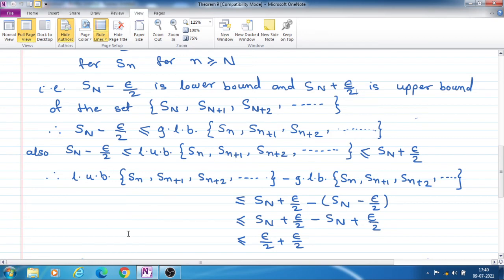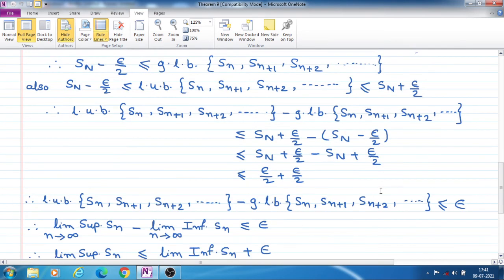So from these two inequalities we can take a subtraction. So LUB of this set minus GLB of the set is less than or equal to S_N plus epsilon by 2 minus S_N minus epsilon by 2. So S_N gets cancelled and epsilon by 2 plus epsilon by 2 becomes epsilon.